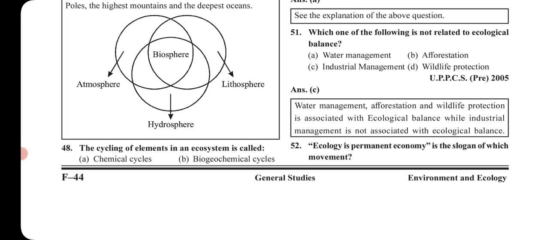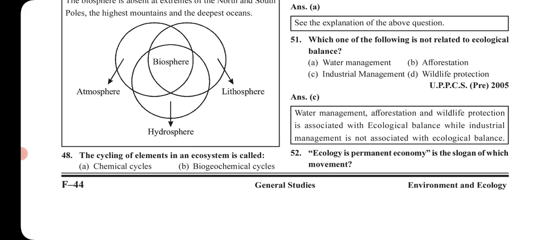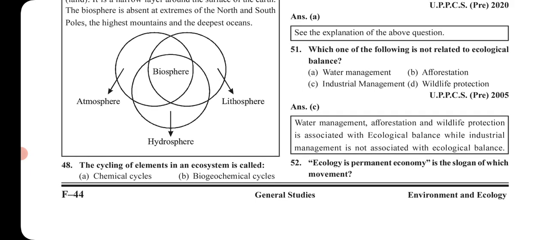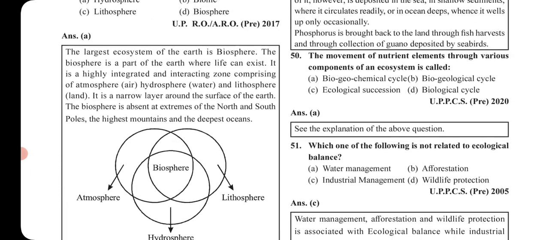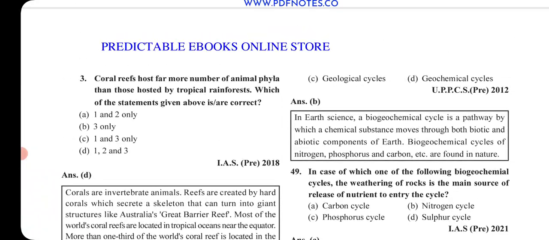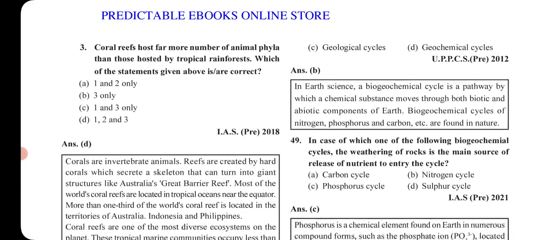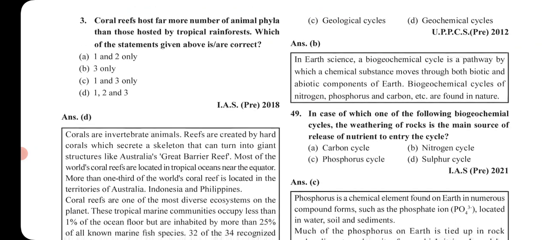The cycling of elements in an ecosystem is called option A chemical cycles, option B biogeochemical cycles, option C geological cycles or D geochemical cycles. The answer is B, biogeochemical cycle. What is it? It is a pathway by which chemical substances move through biotic and abiotic components of Earth. Biogeochemical cycles of nitrogen, phosphorus and carbon etc. are found in nature. So the answer is B.